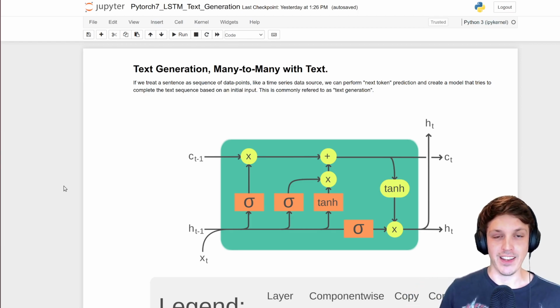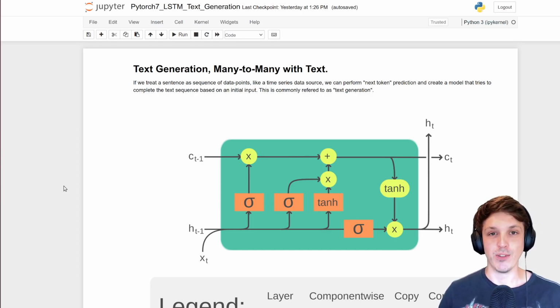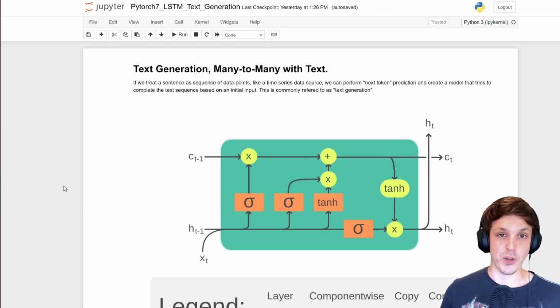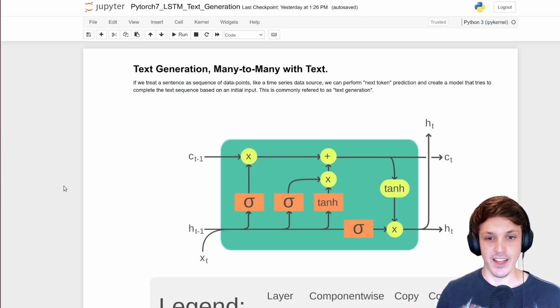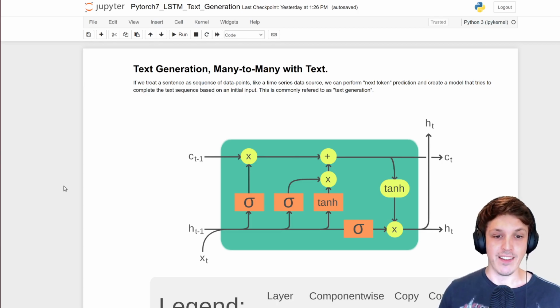What we're going to start to look at now with this video and this notebook here is doing the same thing but with text data. So we have our sequence of tokens from our sentence, and we're now going to try and predict the next token. So next token prediction, and with that we're going to now try and generate some sentences or some news articles. So that's basically the foundation of a lot of LLMs, large language models. It's just next token prediction. Some are more complicated than that. They add extra steps after that or before that, but at their heart, that's really what a lot of them are doing.